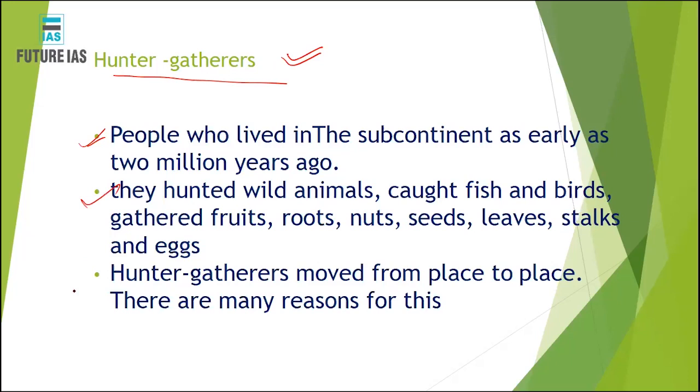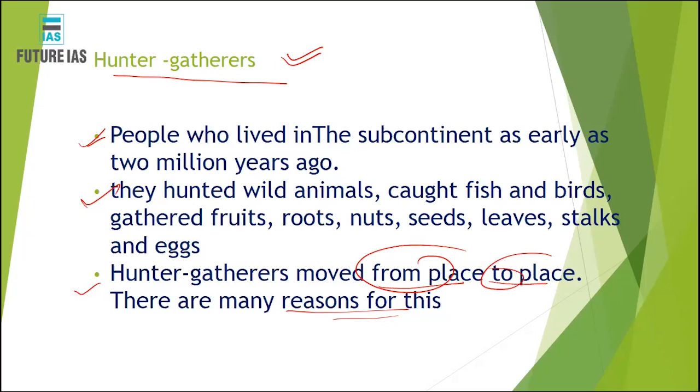These hunter gatherers also started moving from one place to another, for various reasons. What could be the various reasons? For example, if hunter gatherers stayed at one place over a period of time and the food was exhausted, obviously they would move to a new place. Another reason could be that hunter gatherers were dependent on flesh or meat. The animals also roam from one place to another, so the hunter gatherers used to follow them.